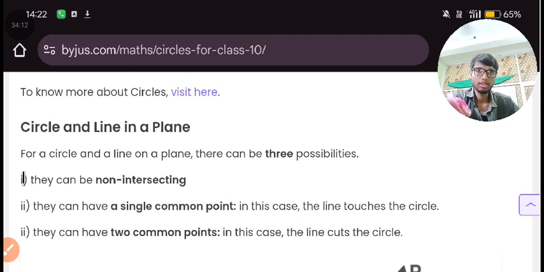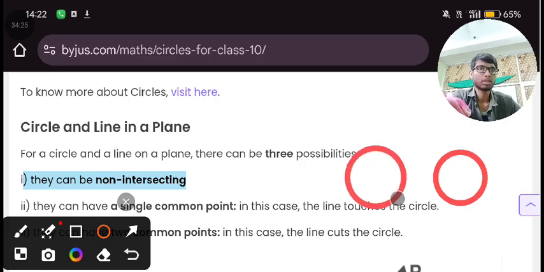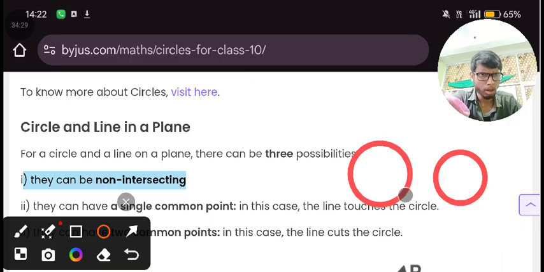What is the meaning of this? They can be non-intersecting. If we take 2 circles, here we took these 2 circles.